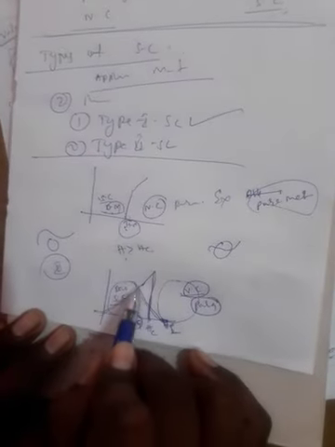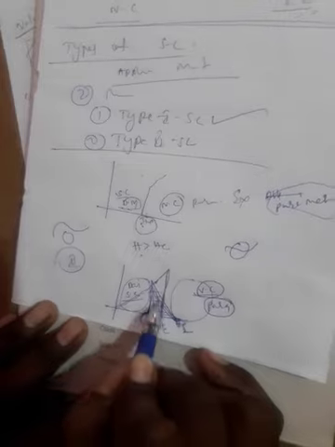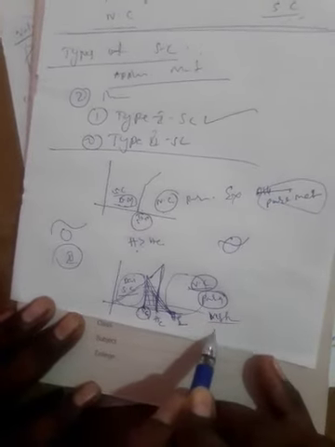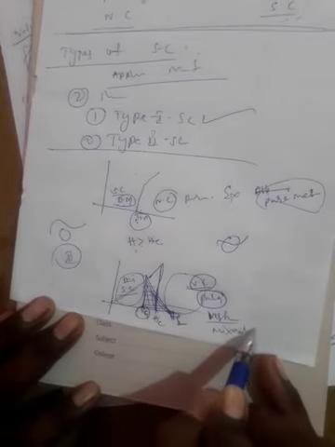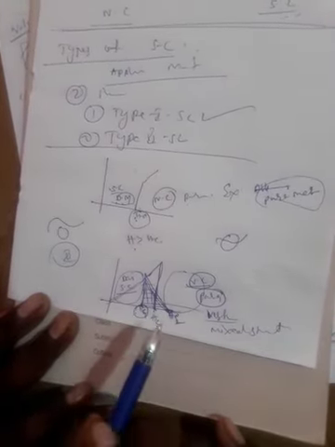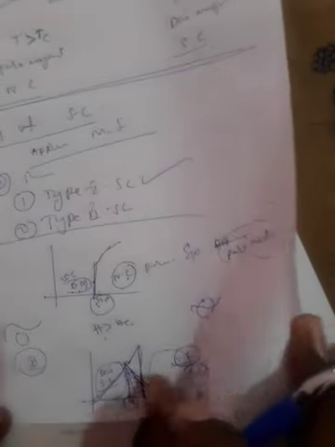In between Hc1 and Hc2, this area is called the vortex state, or mixed state. This is the type 2 superconductor. Very simple: here in type 1 the magnetism suddenly disappears, but here in type 2 it disappears gradually. That is the difference between type 1 and type 2 superconductors.